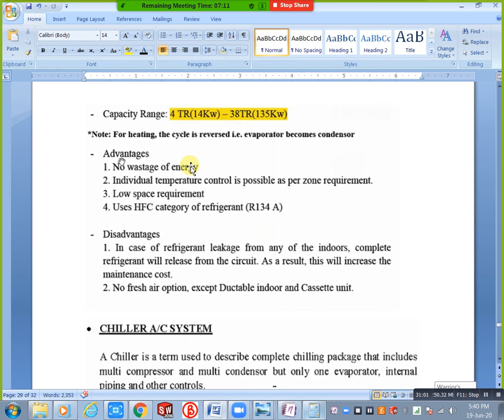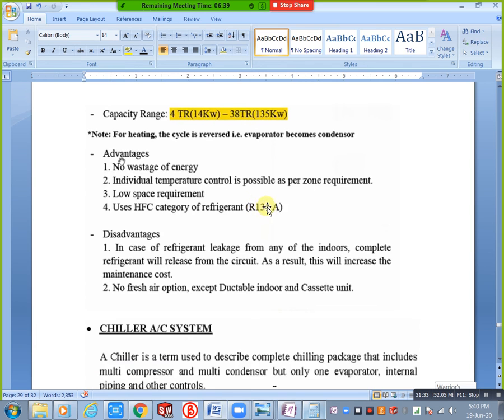Next, uses HFC category of refrigerant. Here we are using this refrigerant because it is eco-friendly. Most situations nowadays use this one. In olden days we used different refrigerants, but at present we use this refrigerant. And one more refrigerant is also used, R410A, you can write that one also. Mostly we are using these two, R134A and R410A. We are using these two types of refrigerant.